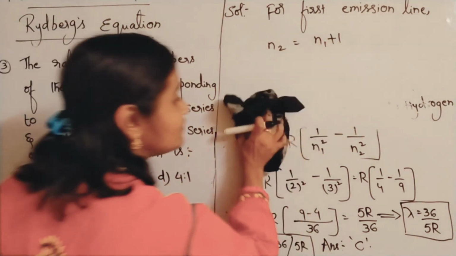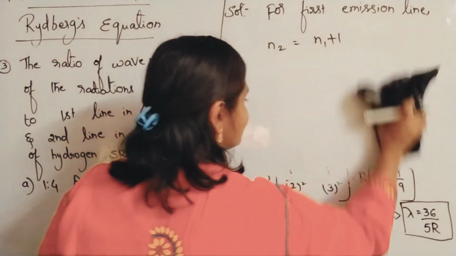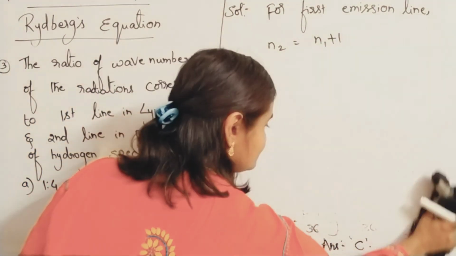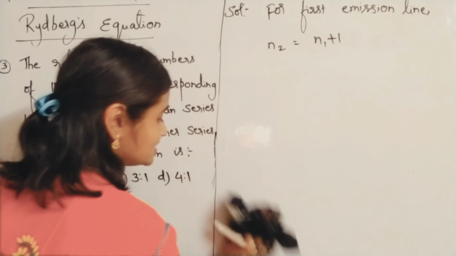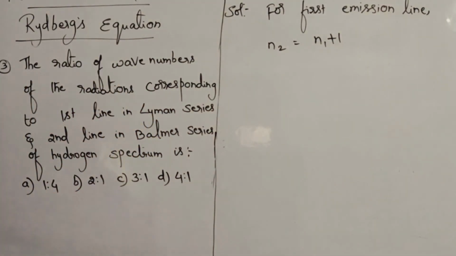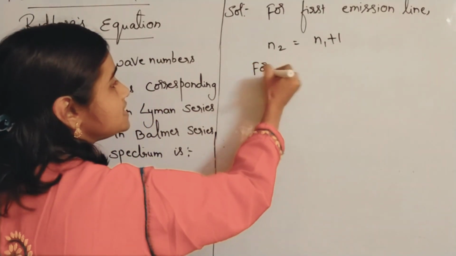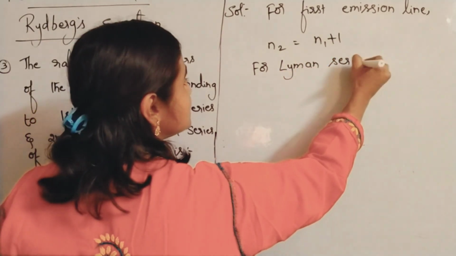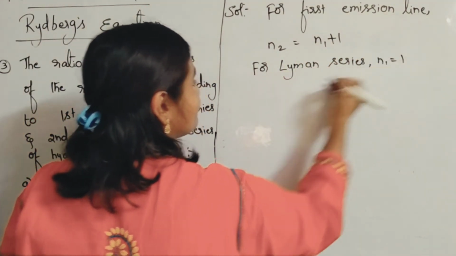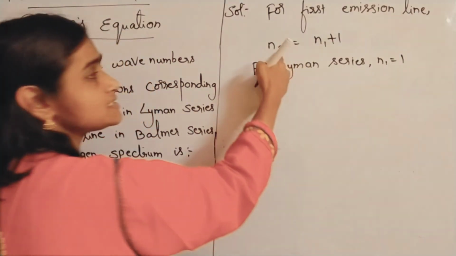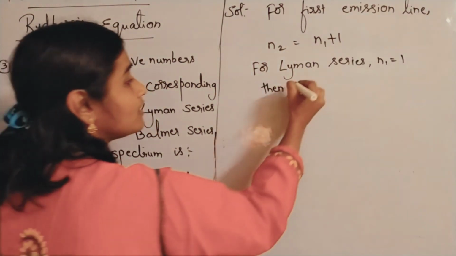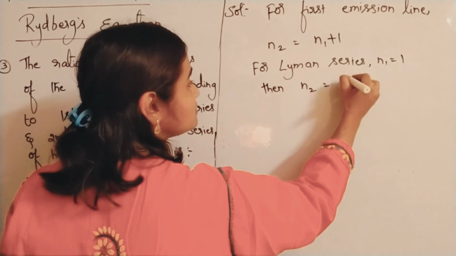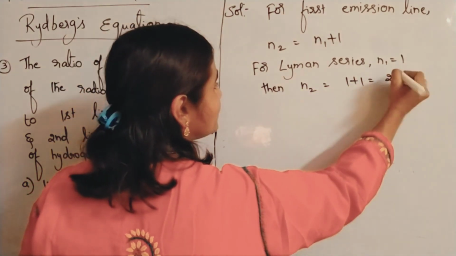Now for the first line in Lyman series, what will be the wave number? Already in the first sum we have done this. For Lyman series, N1 is 1. Then N2 is N1 plus 1, so N2 is equal to 1 plus 1, which is equal to 2.